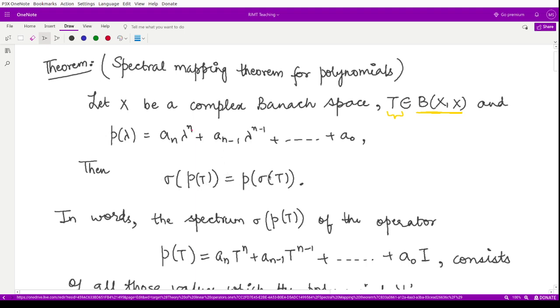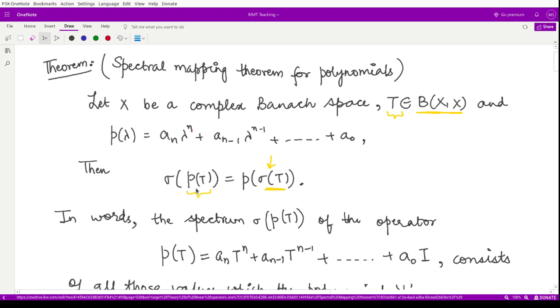the spectrum of T. So that means if you input the complex numbers, the spectral values, into this polynomial, the resulting values are the spectral values. So calculating the polynomial of the spectral values would be equivalent to calculating the spectral values of the polynomial for T. So this is the theorem.